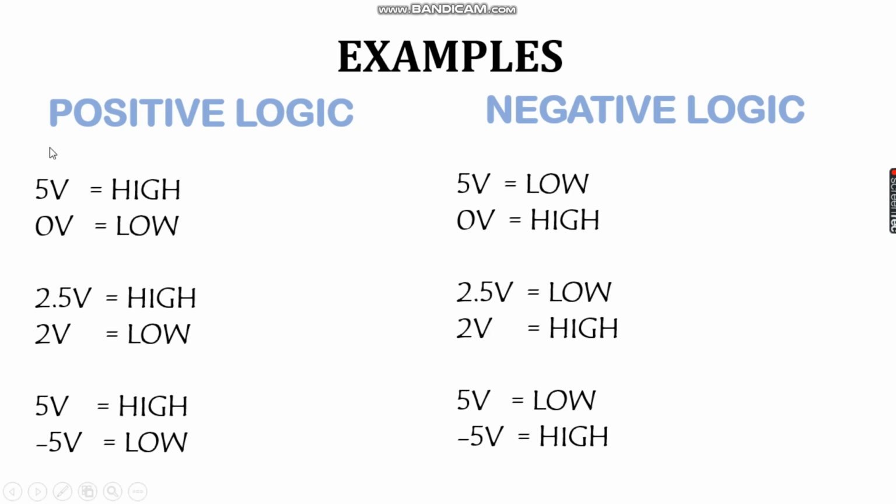In the first example, I am comparing 5 volt and 0 volts, and I am saying 5 volt is high and 0 is low. In the second example, I am saying 2.5 voltage is higher than 2 volts. In the third example, what I am saying is 5 volt is high and minus 5 is low, which is actually true. So these come under positive logic.